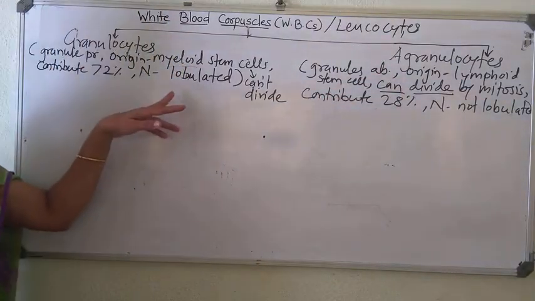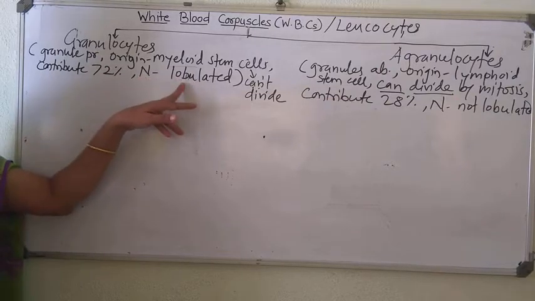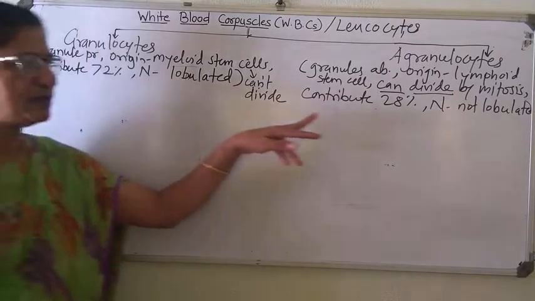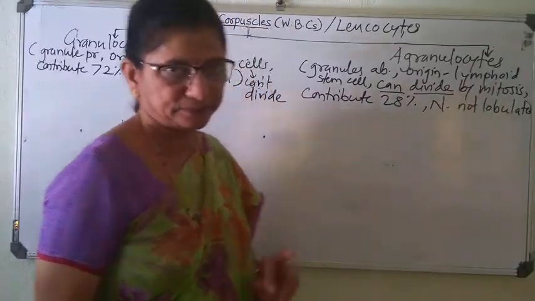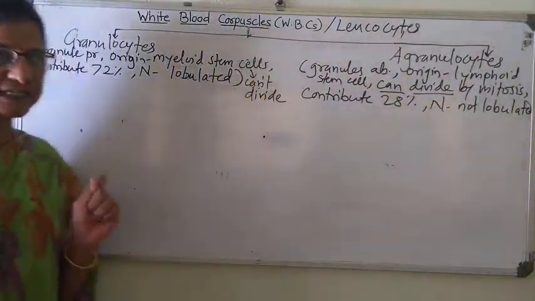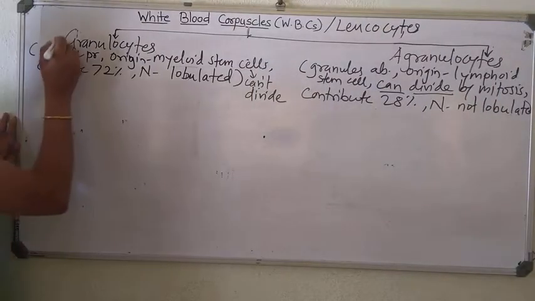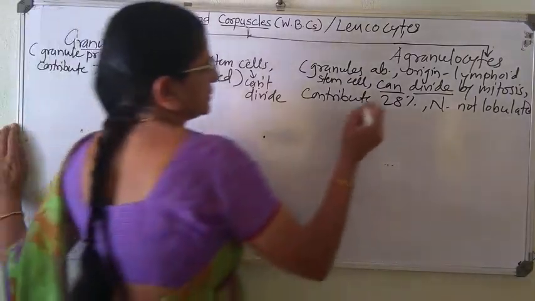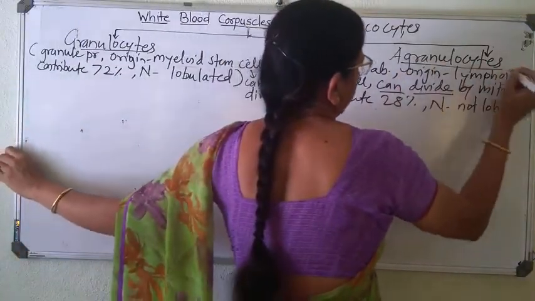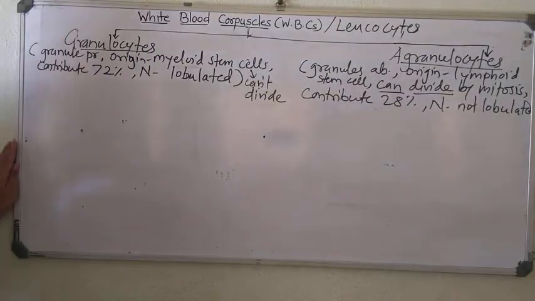And the final point of differentiation: the nucleus in this type is lobulated, and here the nucleus is not lobulated. So these are some differentiating points between granulocytes and agranulocytes. Remember, and at home write down this difference in your notebook.